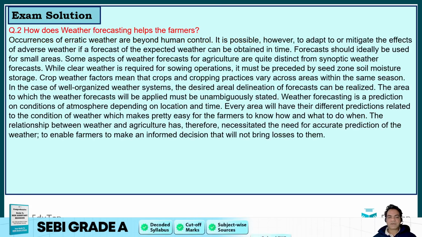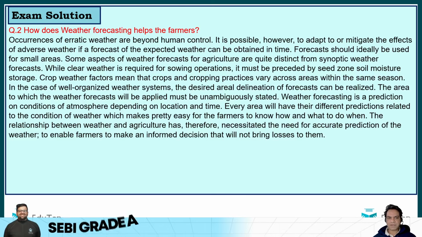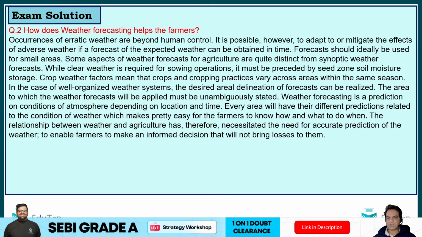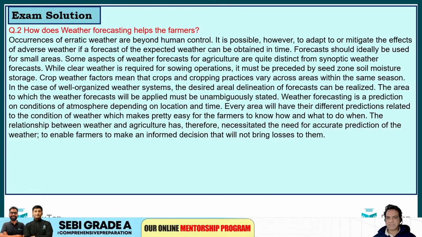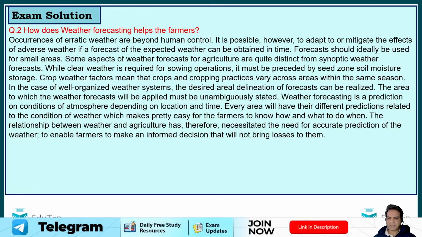Second, how does weather forecasting help the farmers? Occurrence of erratic weather incidents are beyond human control. It is possible, however, to adapt or to mitigate these effects of adverse weather if a forecast of the expected weather can be obtained in time. Forecast should ideally be used for small areas. Some aspects of weather forecast for agriculture are quite distinct from synoptic weather forecast.